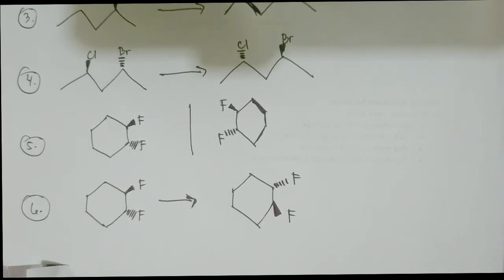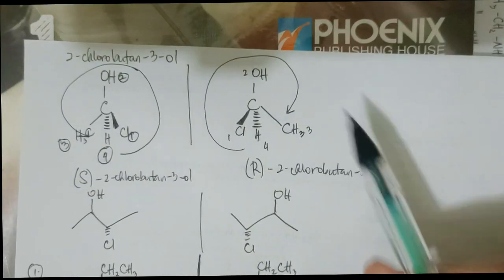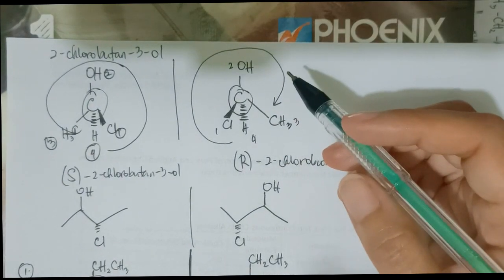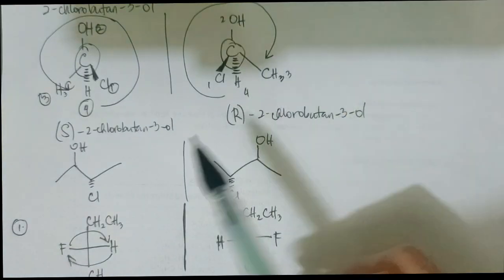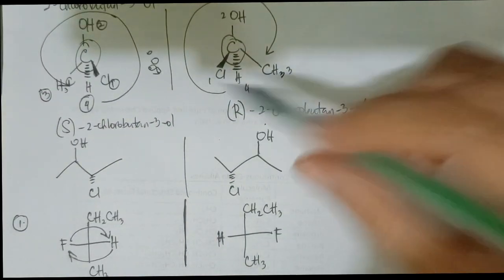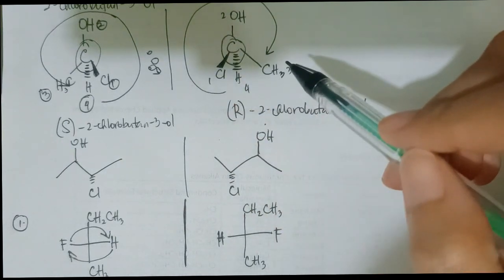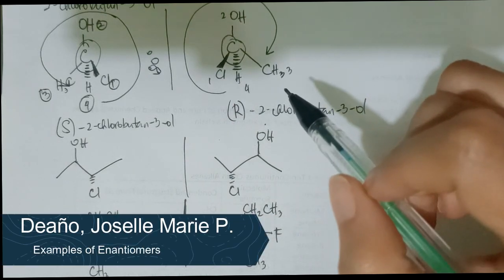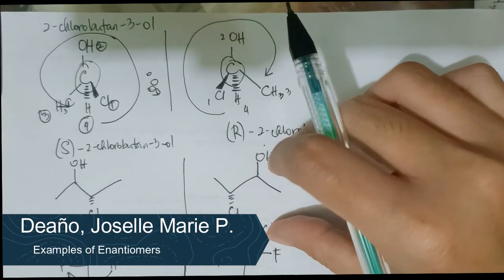In summary, enantiomers are molecules in which all the stereogenic centers, or the chiral centers, are in the opposite configuration. That's why I use the R and S system. If you rotate them and they are the same, with no changes, they are called meso compounds.